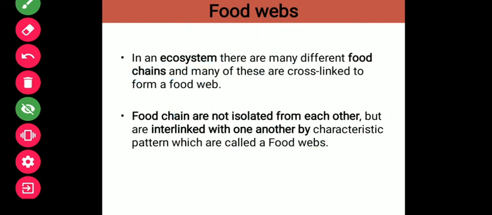So I hope you understood that food chains are not isolated from each other, but they are interlinked with each other by a characteristic pattern to form a food web. Okay, so we can see an example, then you will get much more clear how it looks like a complex structure.